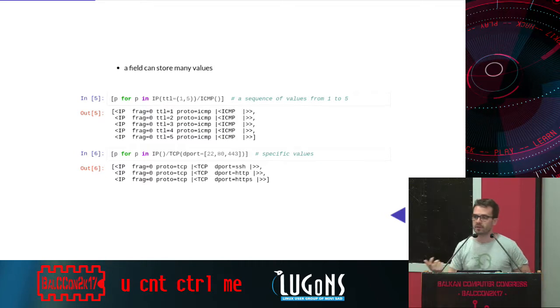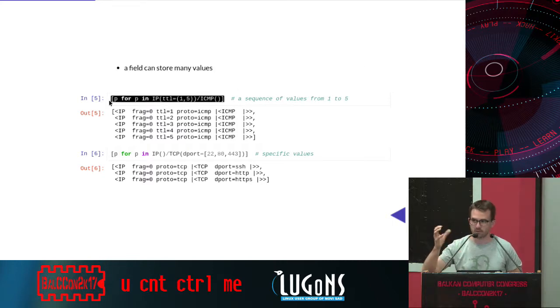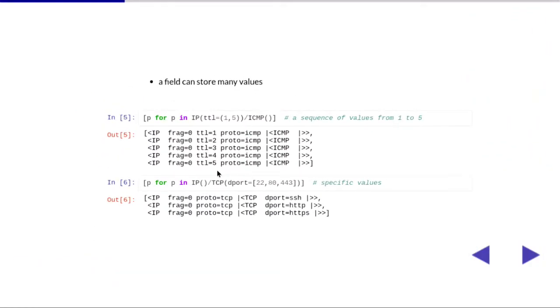A field can store many values. For example, here, the TTL field, we store values from 1 to 5. So this stuff is a bit weird. That's a really Pythonic way of computing a list. So at the end with Scapy, we'll have 5 packets, and each of them will have a different TTL value from 1 to 5.